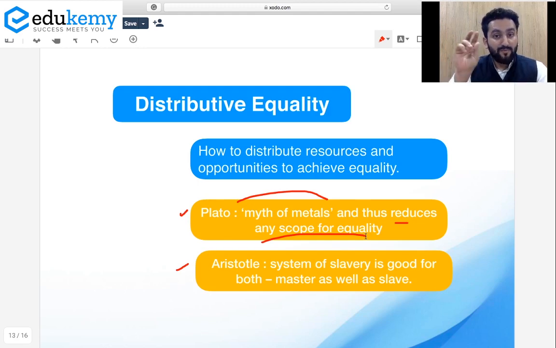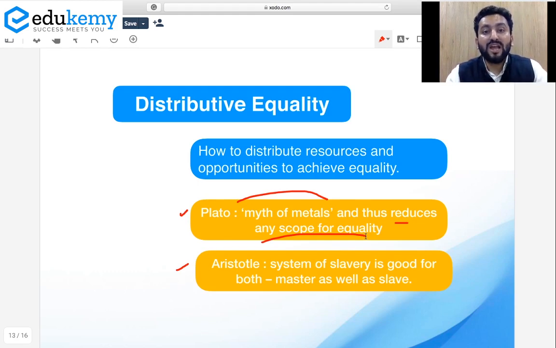It means a person who is fit for a particular job is put in that particular position, then only that person will be able to contribute in society in a better manner. And other persons are at that point where they deserve to be, then they will be able to contribute better. And that is how the whole society will progress.